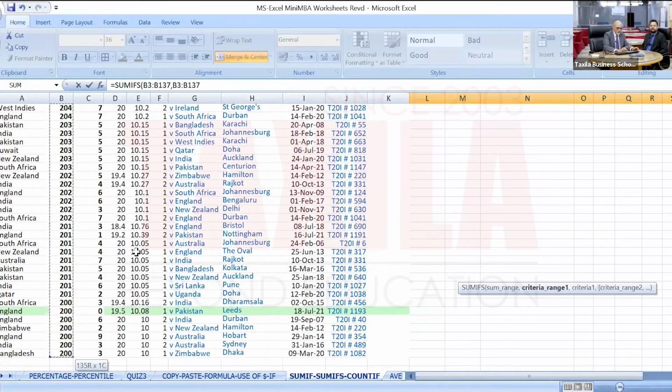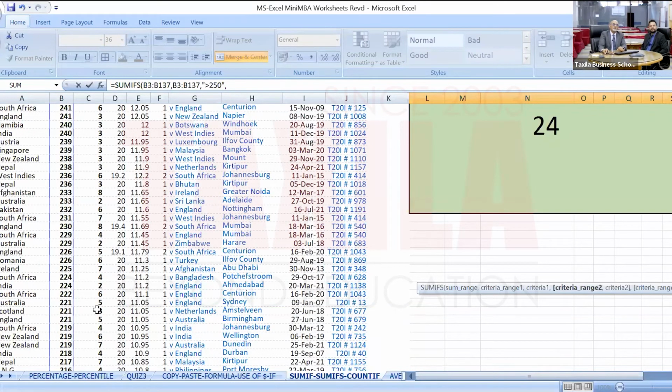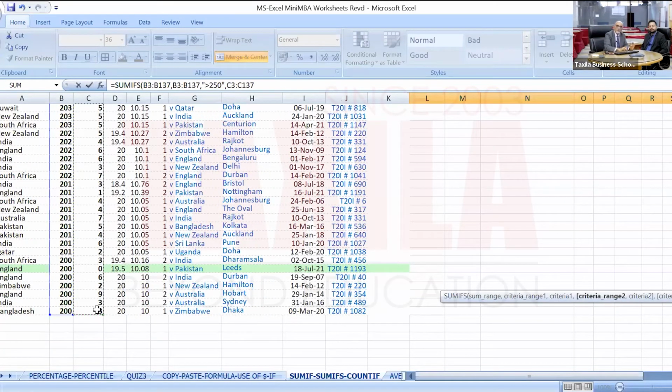Criteria range 1, comma, criteria. What is the criteria? Inside double quotes, greater than 250. Comma again. Criteria range 2. What is the criteria range? Wickets, you said. So this is criteria range 2. Left click, drag the mouse and define your range, release the left click, and write a comma.